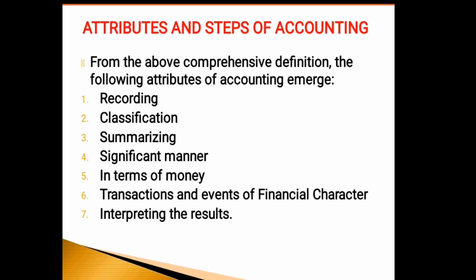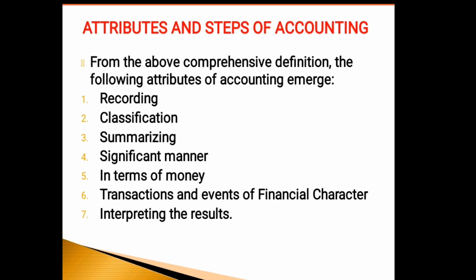First and foremost, the attribute and step of accounting is recording. Systematic recording of business transactions is the first step in the process of accounting. It is concerned with the recording of financial transactions in an orderly manner soon after their occurrence in the proper books of accounts. It is usually done in the journal, which is called the book of original entry.